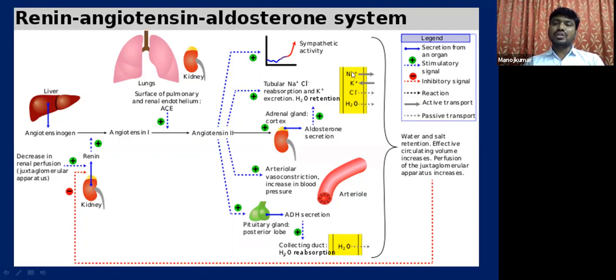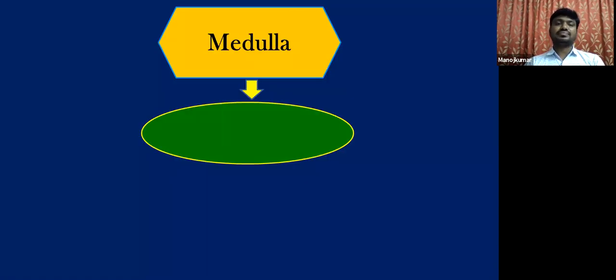The reabsorption of sodium and the reabsorption of water takes place from the renal tubule, especially from the distal convoluted tubule as well as the collecting tubule. And not only that, it also plays an important role in the secretion of what? In the secretion of potassium ions and phosphate ions. If potassium ions are in excess in the blood, their secretion into the renal tubule takes place by the influence of aldosterone, and it makes sure that proper blood pressure and proper blood volume are maintained.